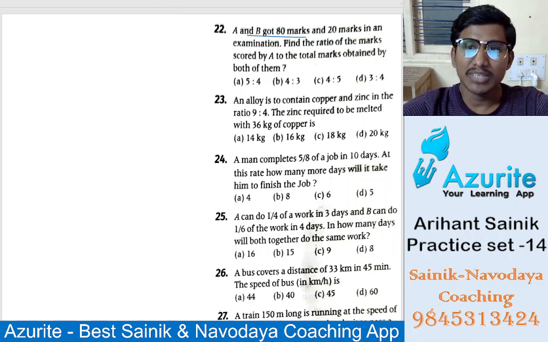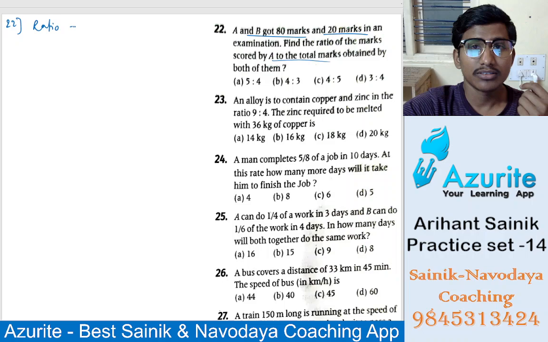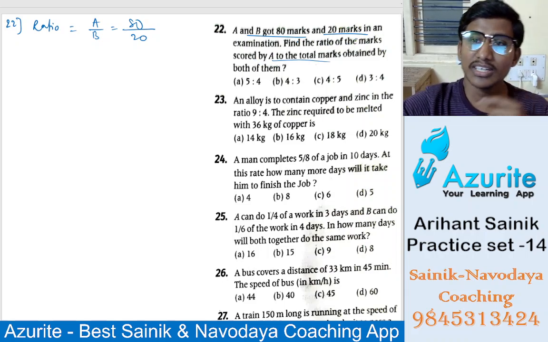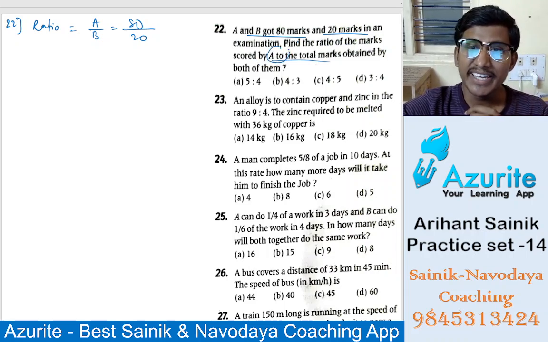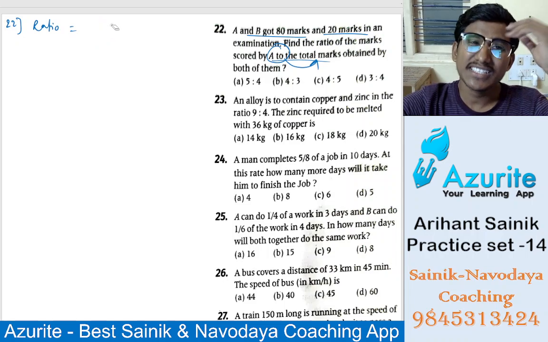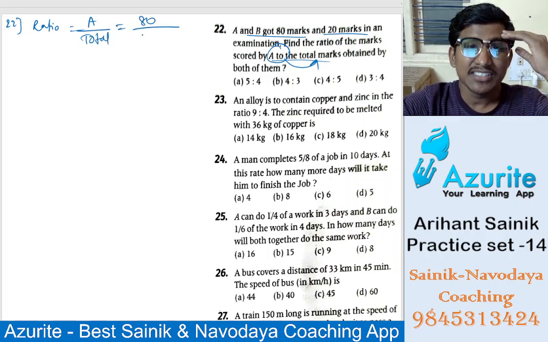Question 22. A and B got 80 marks and 20 marks in an examination. Find the ratio of the marks scored by A to the total. How do we find the ratio? We have to divide. A got 80 marks and B got 20. So the ratio of marks scored by A to the total marks. Total means A plus B.